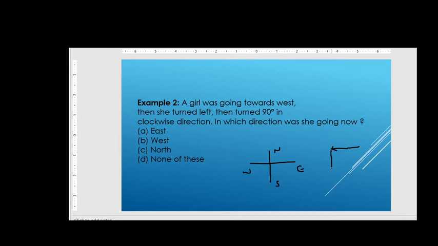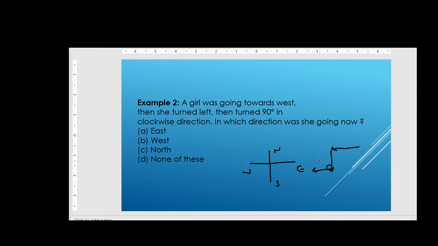so from right hand left, and then turn 90 degrees in clockwise direction. Now she is facing this side, so from here clockwise direction means, and it is also asking about 90 degrees, so it will come at this side, right friends?